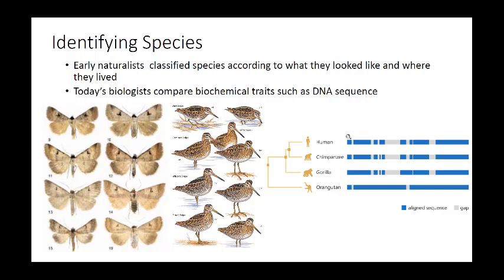If you ever see the skeletons of humans compared to chimpanzees, gorillas, and orangutans, it's really hard to tell some of them apart. Easier than you may think, but it's a little harder to tell some of them apart because they're very, very similar. But we don't have to worry about using sight and where they live. We can use DNA now, so that's great.